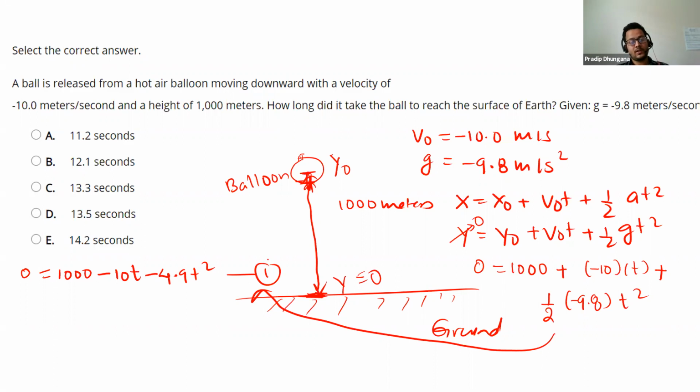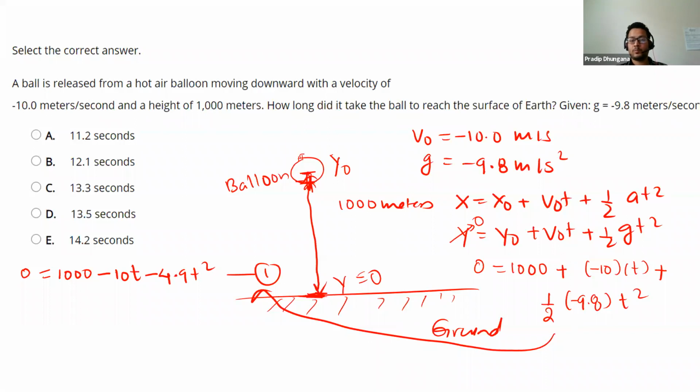As you can see, we got a quadratic equation in t, and we have to solve this equation to get the value of time. The easiest way to solve this quadratic equation is to use Desmos. Graph the quadratic equation and look for the points where the graph intersects the x-axis.